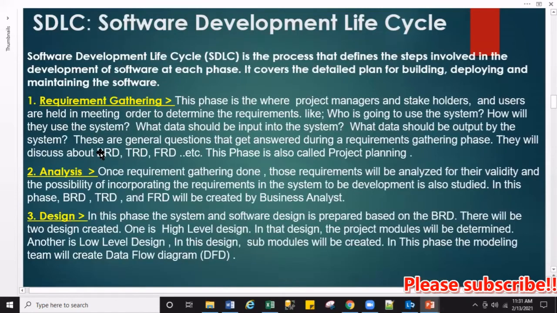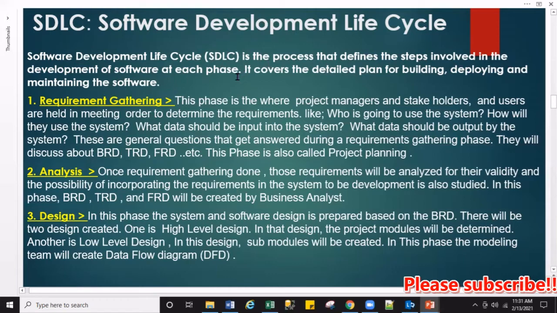All right. If you see here, the first topic is the software development life cycle. What does that mean? Let's understand. Software development life cycle, which is SDLC, is the process that defines the steps involved in the development of software at each phase.